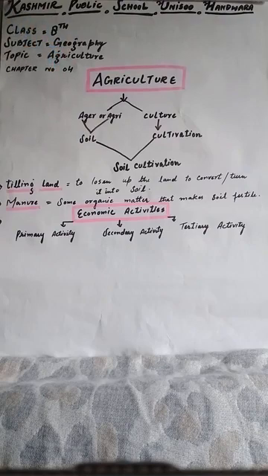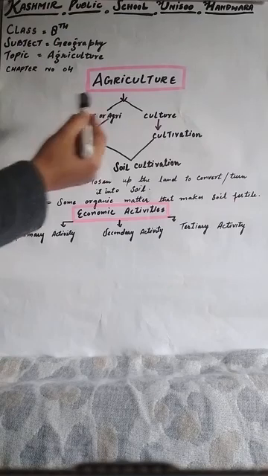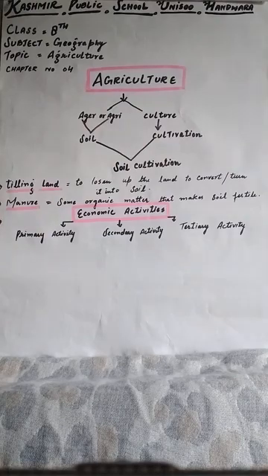Dear learners, today in this lecture we will discuss the topic of agriculture, which is chapter number 4 of your textbook. This chapter is about knowing all the science and art behind agriculture. Don't worry about the science part. It is going to be all plain and simple. With no further ado, let's begin.